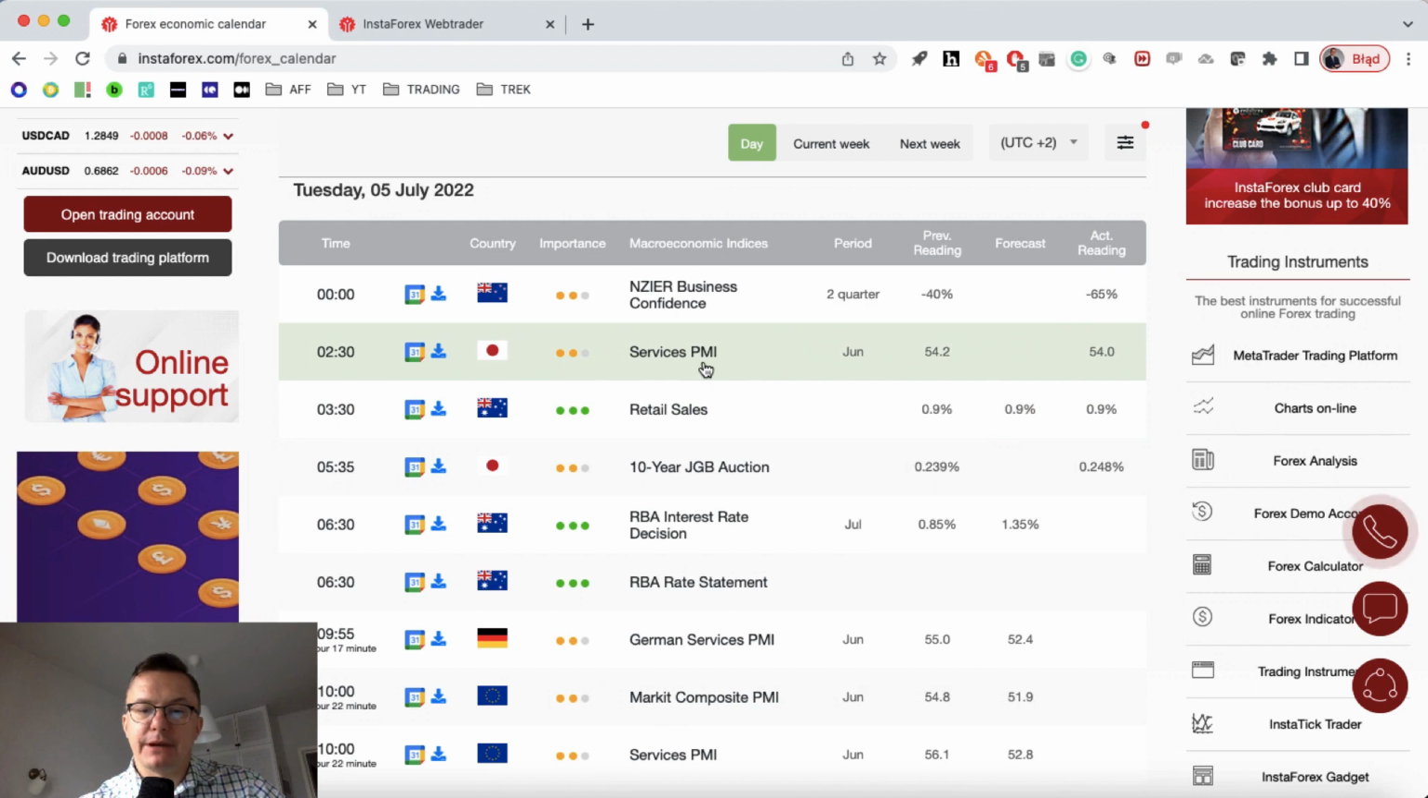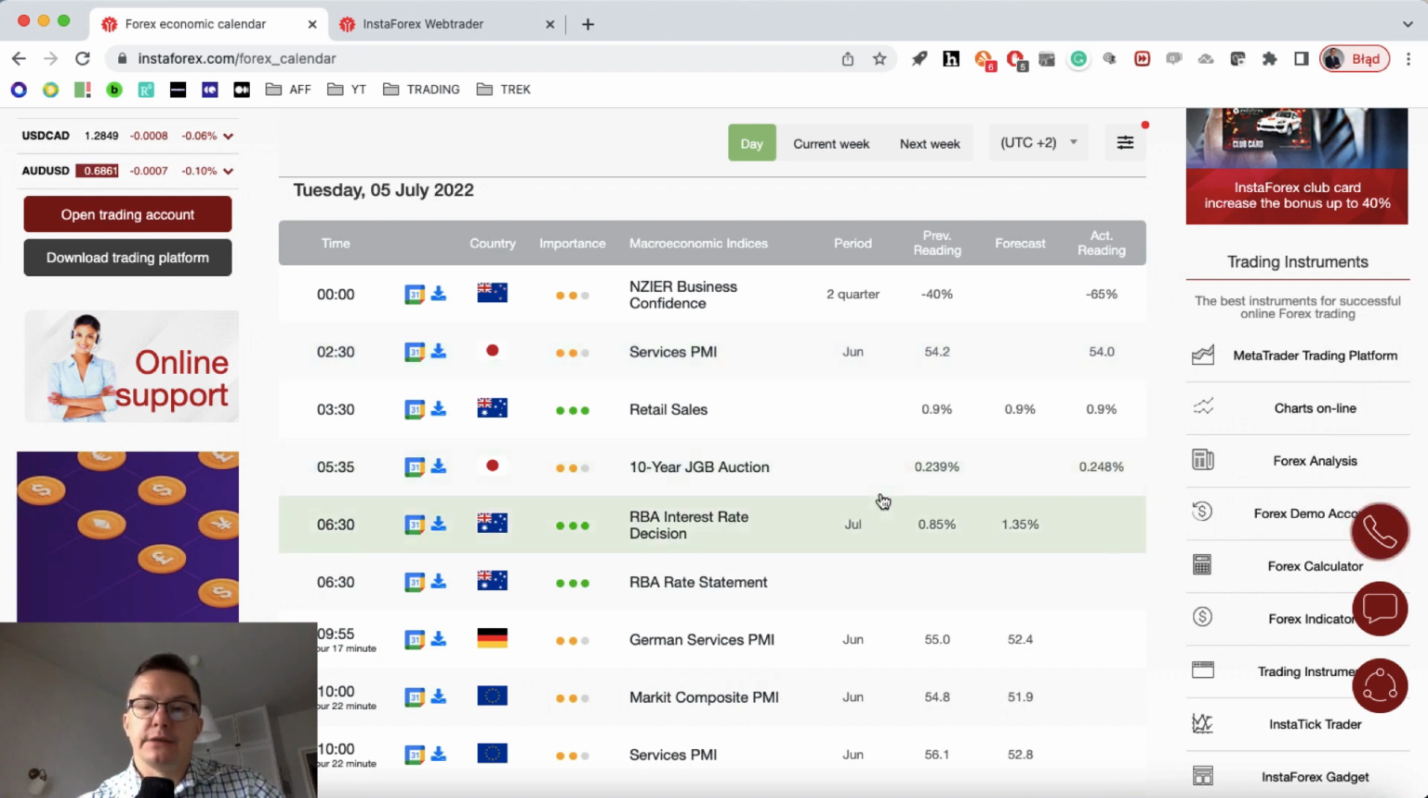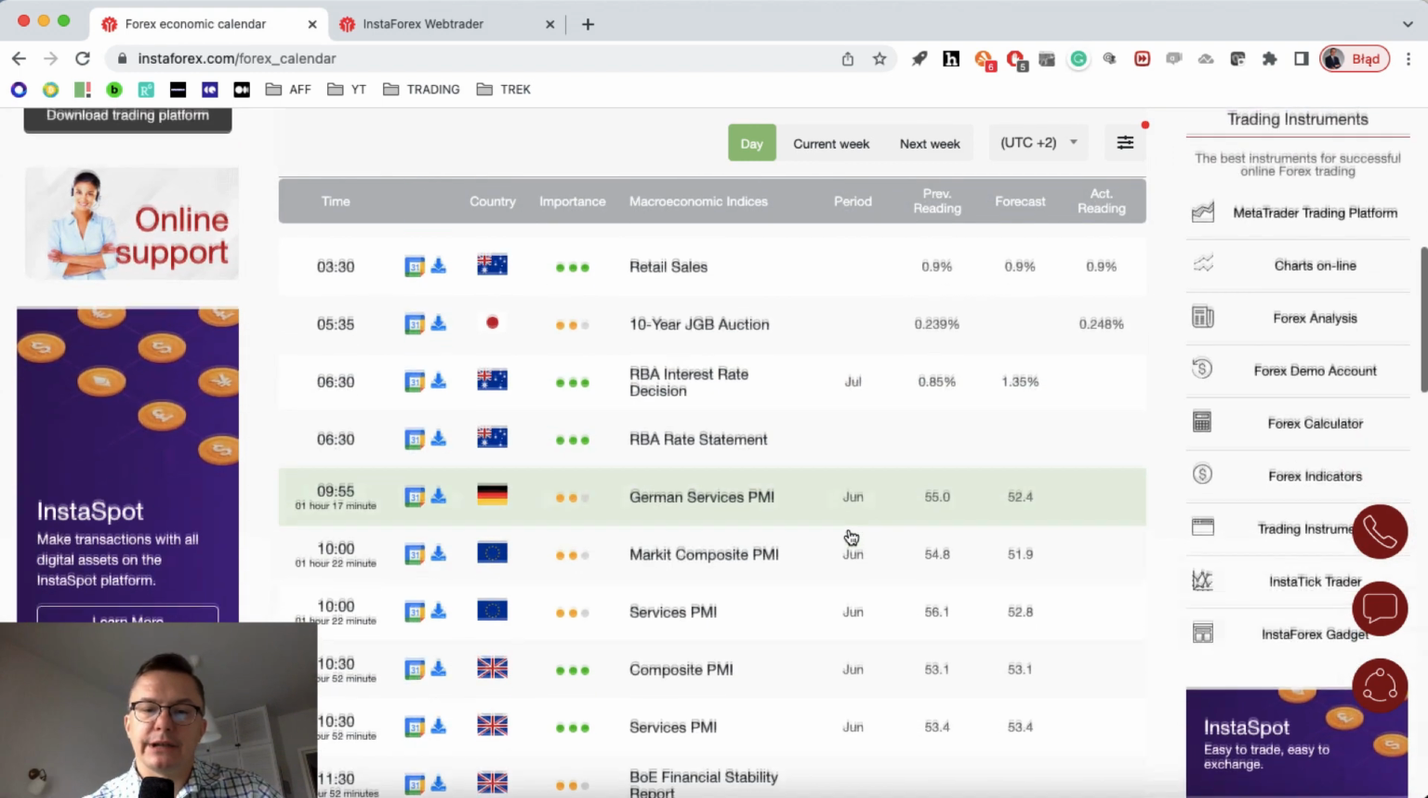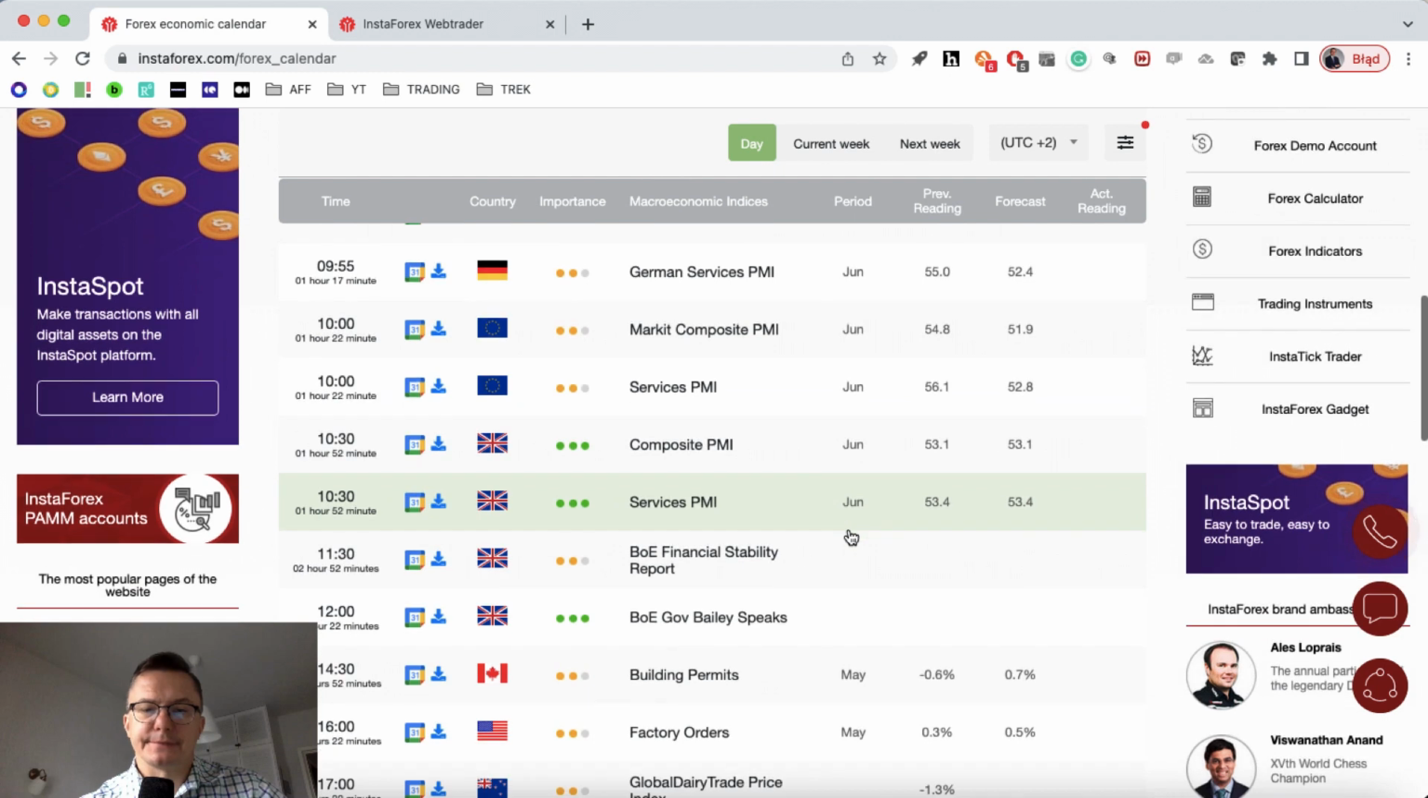One more important data. Overnight services PMI from Japan beats the previous reading of 54.2 with the actual reading of 50. Actually, it's not that much of a beat. It's kind of in line with the expectations.